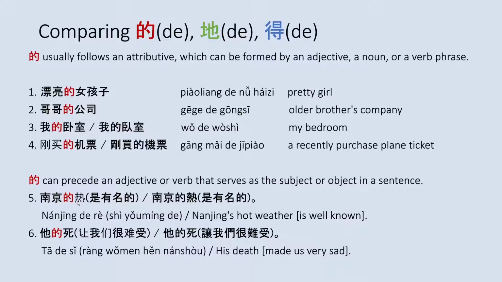And it's the same for example 6. You can say 他的死让我们很难受. Or you can just say 他的死. And this is possible because the verb 死 is the subject of the sentence.